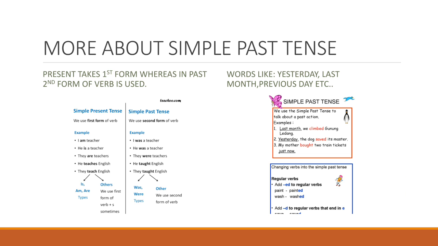Now more about simple past tense. As you guys are just informed, the past tense takes the second form of verb. It is very much different from simple present tense, which takes the verb's first form. When we are talking about simple past tense, we use verb second form, or we use was or were.